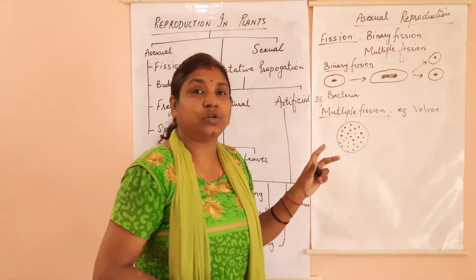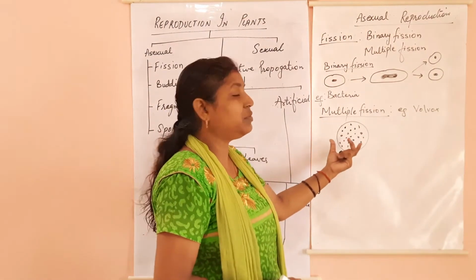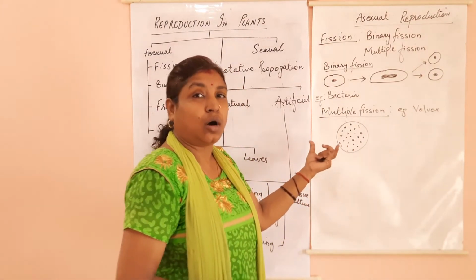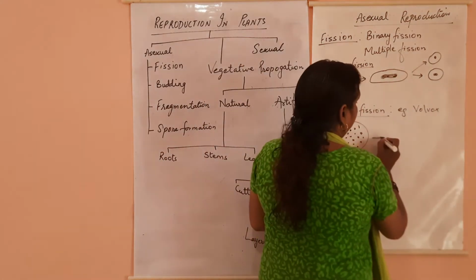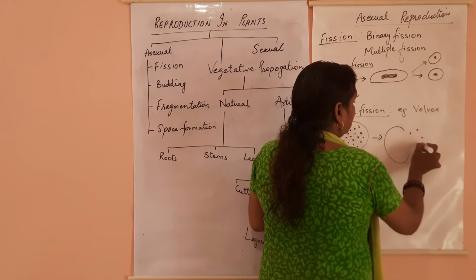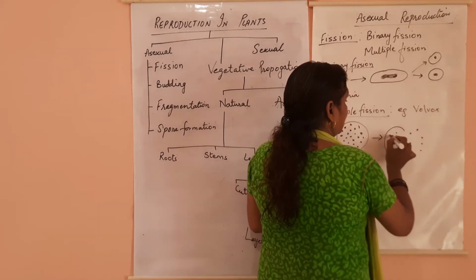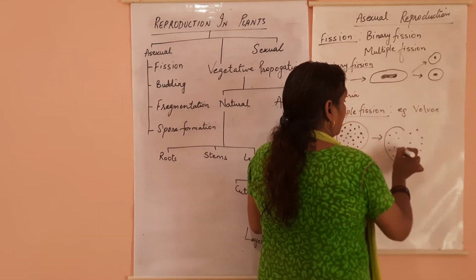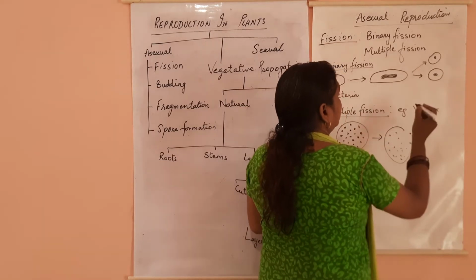Many nuclear divisions will take place and many such cells will be formed inside the same organism. And then after some time, they will be dispersed in water. So this is your multiple fission.